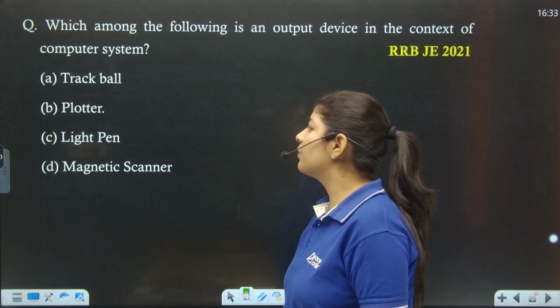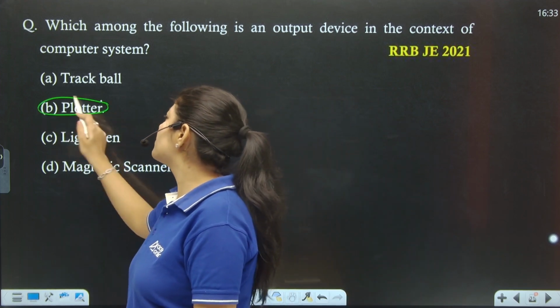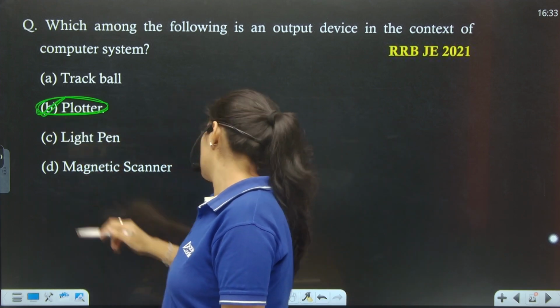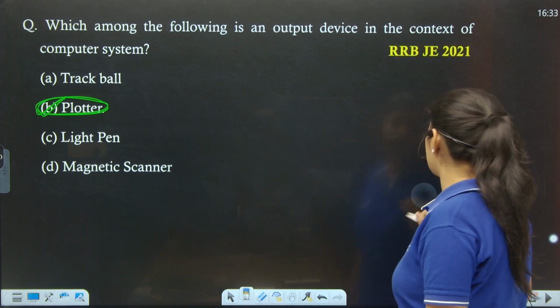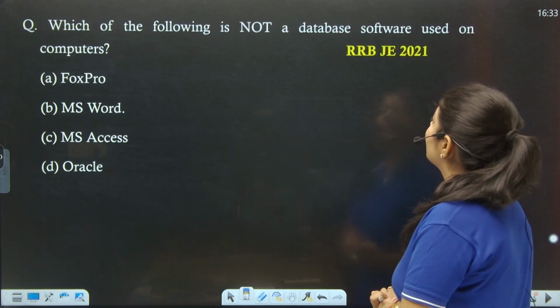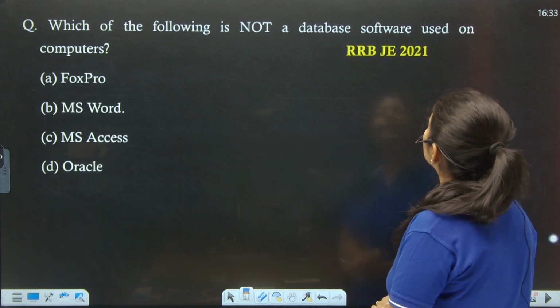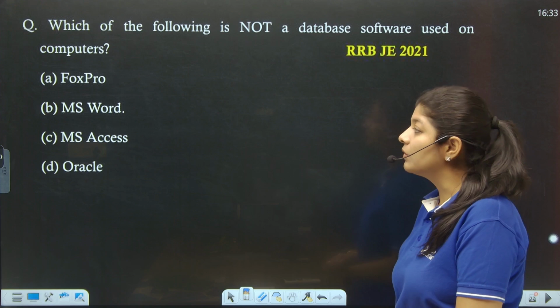Light pen is an input device. Magnetic scanner is an input device. That means option number B is the correct one. Right? Next. The next question says that which of the following is not a database software used on computers?